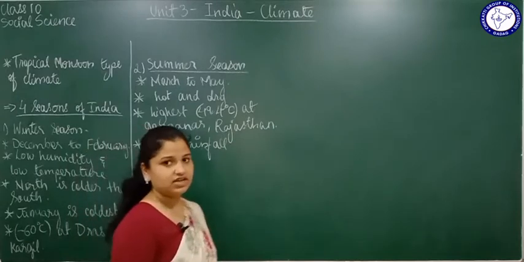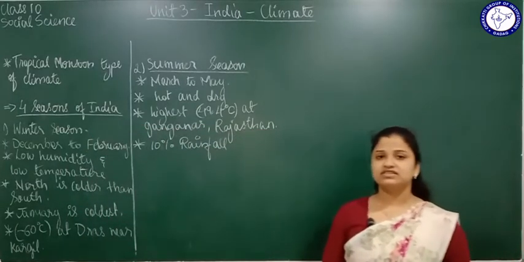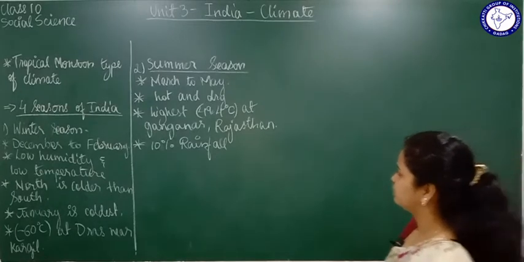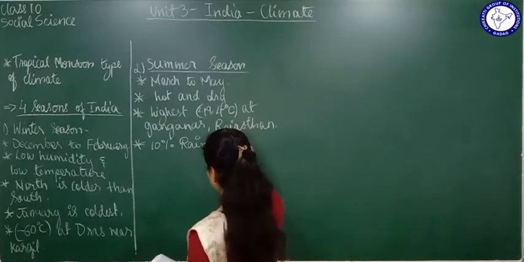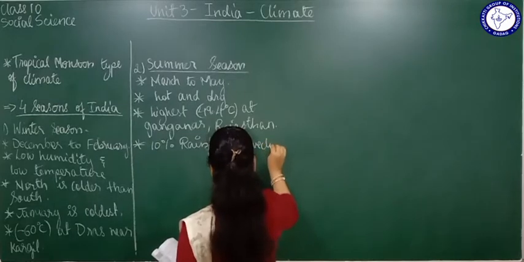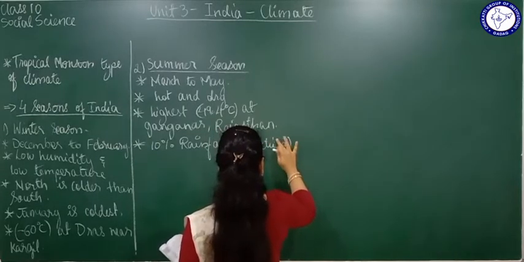Convectional rainfall. 10% of convectional rainfall will be seen here in summer season. So which different places call this convectional rainfall with what names? Let me just write it down. Convectional rainfall.